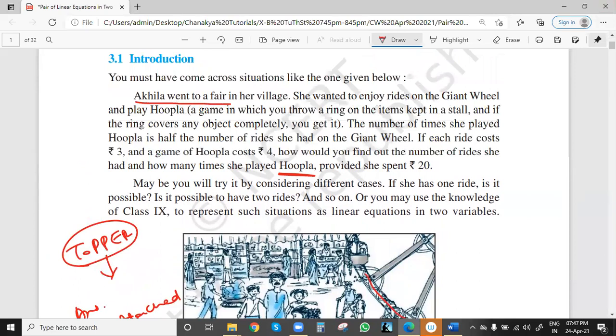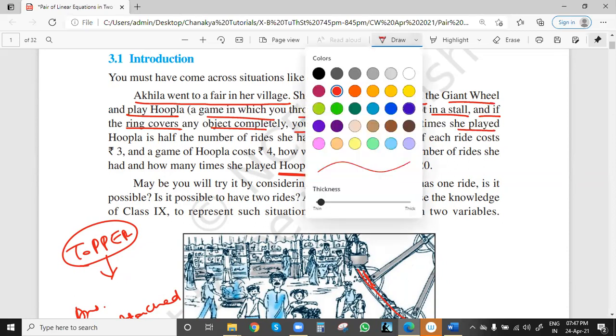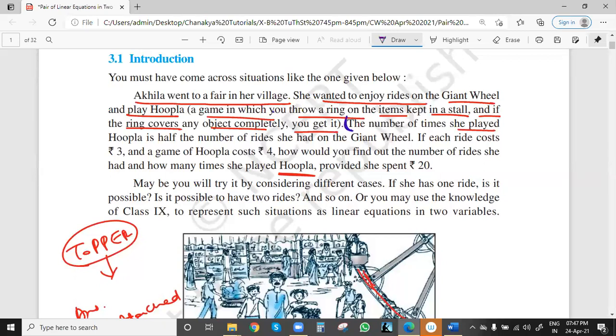See, here is the case. Akila went to a fair in her village. She wanted to enjoy rides on the giant wheel, and play the Hoopla game. A game in which you throw a ring on the items kept in a stall, and if the ring covers any object completely, you get it. That is a simple game. Now here is the main thing from this line: the number of times she played the Hoopla game is half the number of rides she had on the giant wheel.